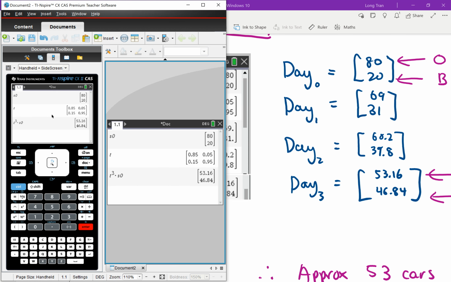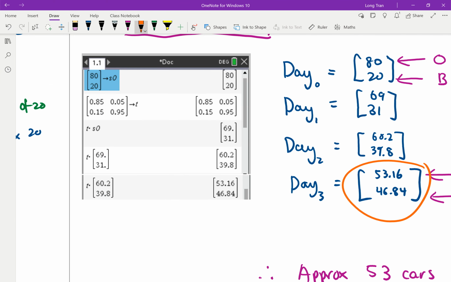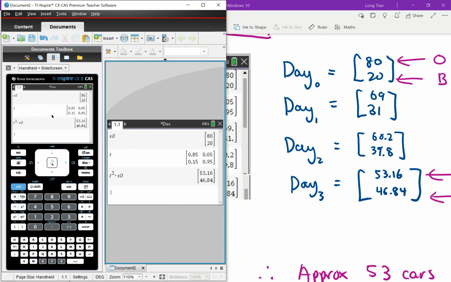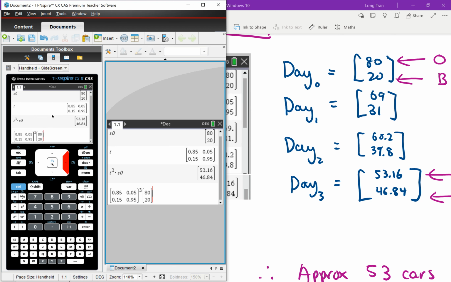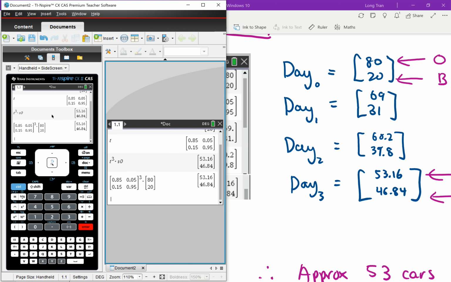This is what I'm going to get. Notice it's 53.16, and I get the answer straight away for 46.84. I didn't have to go through all these steps here to get there. See what I'm doing there? So T^3 times S0. Remember S0, all I'm doing there is doing the transition matrix multiplied to S0. But remember, the transition matrix is to the power of 3. That's what I'm doing there. So to the power of 3, this is the nth rule, and you can see that's how I got my answer.